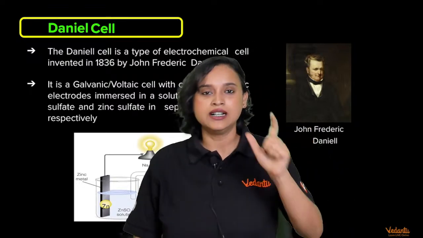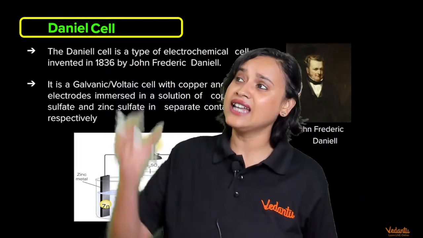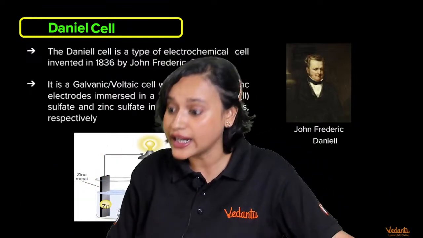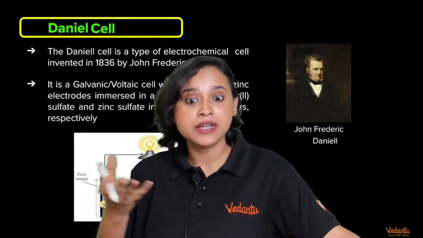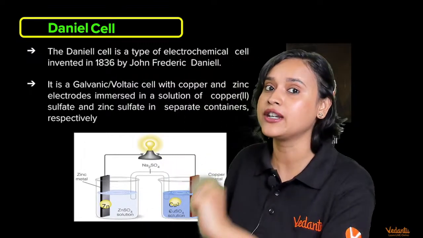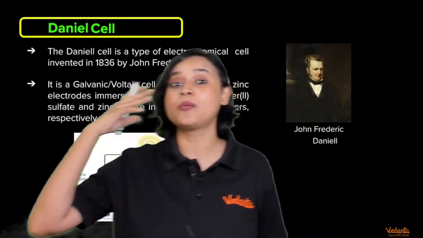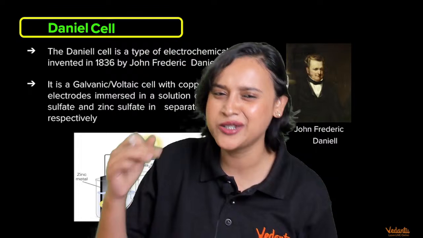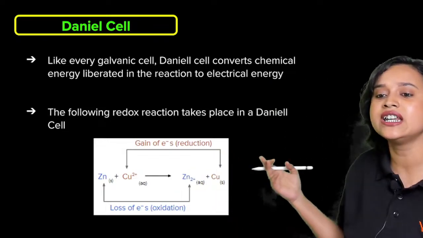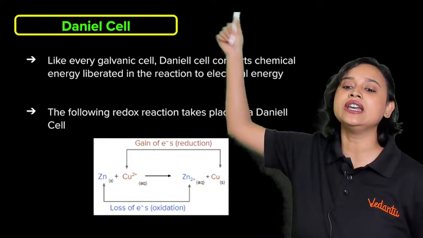So, my dear children, can I not call the zinc rod with zinc sulfate a half cell? And the copper rod with copper sulfate solution, can I not call that also a half cell? Yes, ma'am can definitely call it 2 half cells. Because on the zinc side oxidation was happening, let's call that the oxidation half cell. And because on the copper side reduction was happening, let's call that the reduction half cell. Can we not do that? We can do that. So like every galvanic cell, this Daniell cell also converts chemical energy to electrical energy.